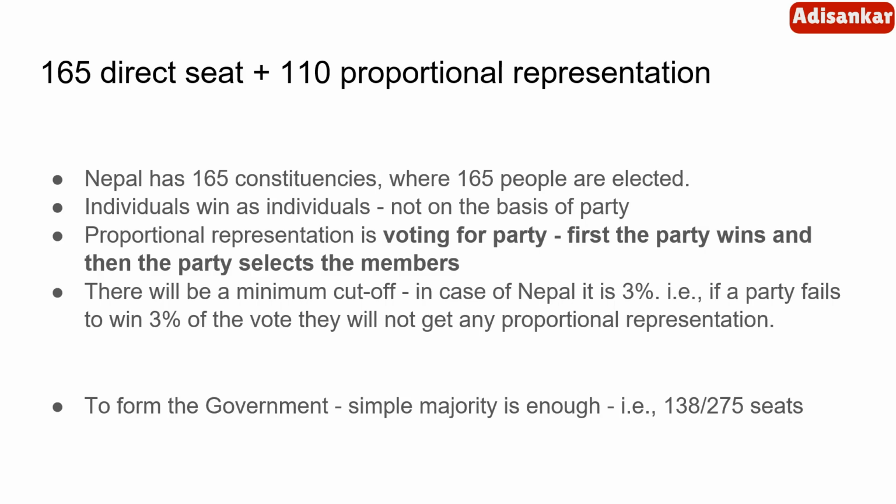And proportional representation has 110 seats, and in proportional representation we are voting for the party. First the party wins and then the party selects the members to the house. So two kinds of seats: direct seats and proportional representation. In direct seats, we are directly selecting who should go to the parliament, and in proportional representation we first select the party and the party indirectly selects which members should go to the parliament.